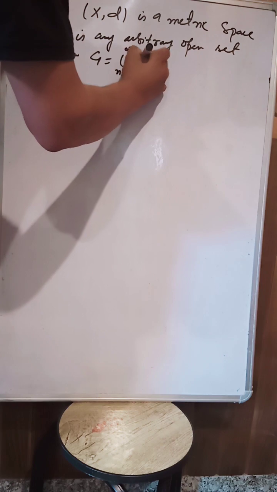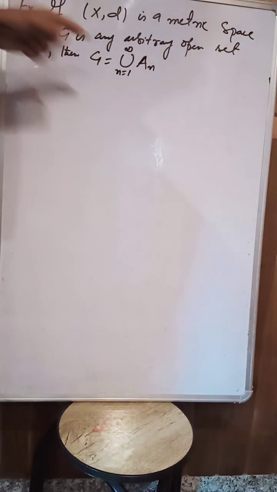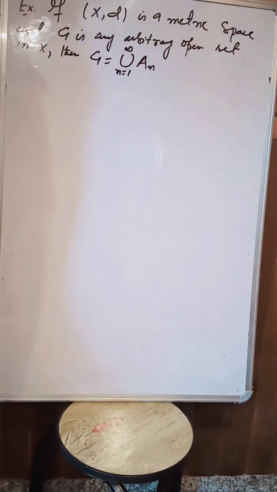Let us represent them by A_n, where A_n is a closed set.